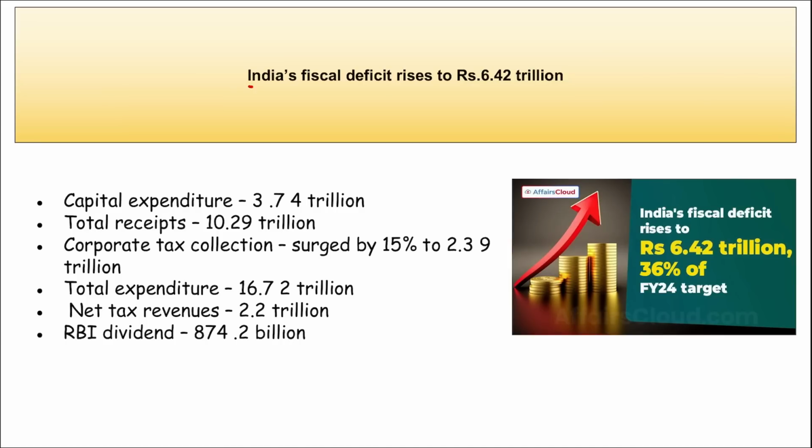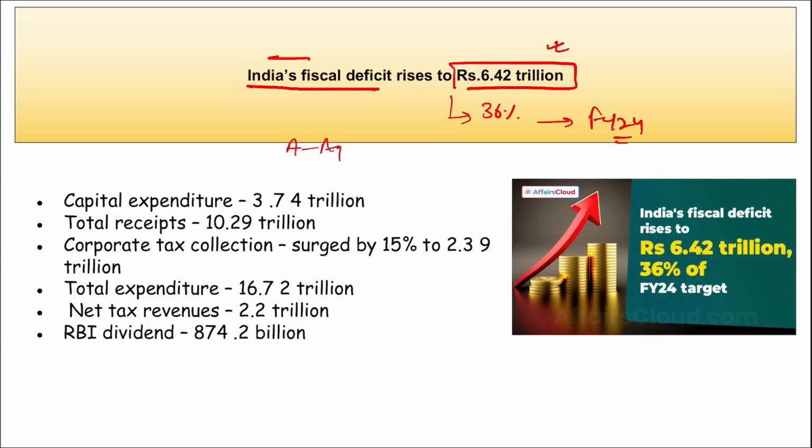Next, India's fiscal deficit has risen to 6.42 trillion rupees, that is 36% of the fiscal year 24 target. Right? So I repeat, according to CGA, that is Controller General of Accounts, India's fiscal deficit for the period from April to August of the financial year 24 is at 6.42 trillion rupees, right?